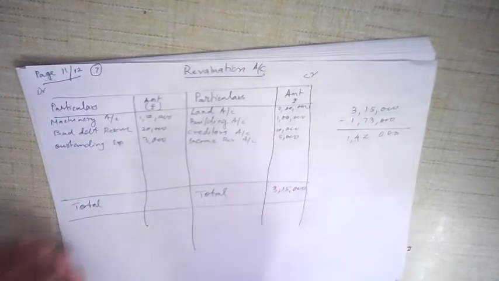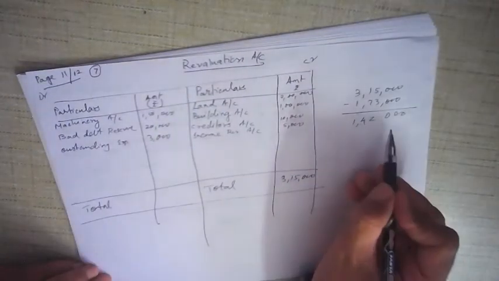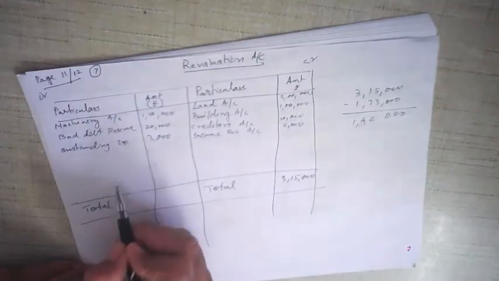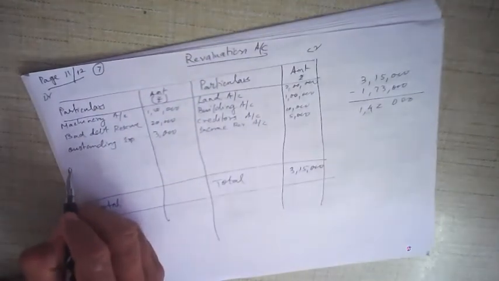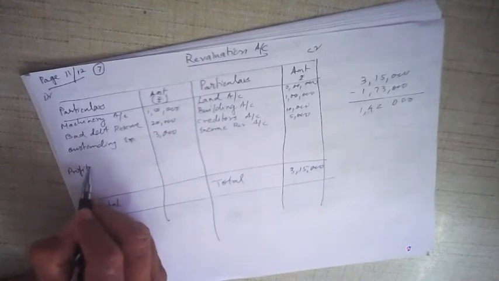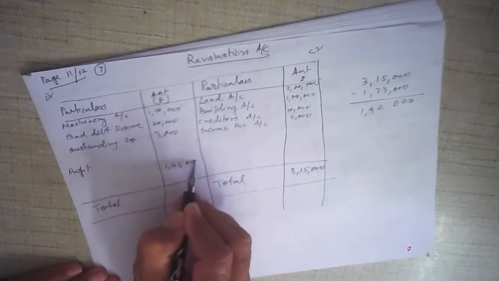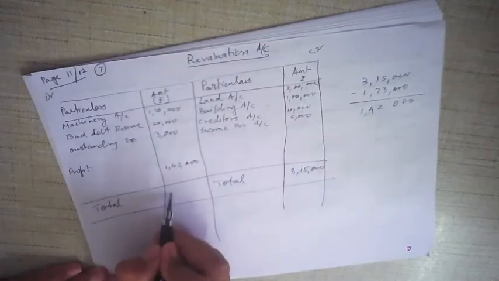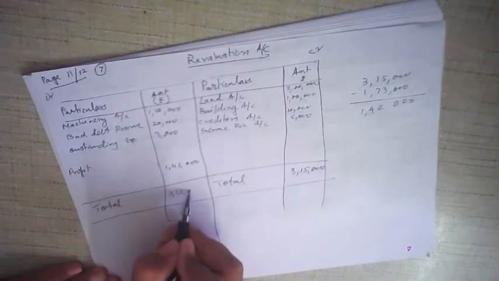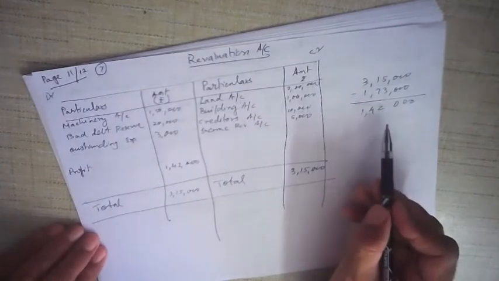1 lakh 42,000. 1 lakh 42,000 is the difference, and that is the profit. Okay, so we write here profit. How much? 1 lakh 42,000. This is the profit, and the total, of course, will become equal on both the sides. All right. Now, what do we do with this profit?